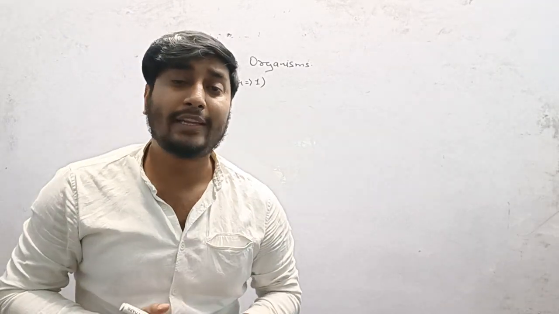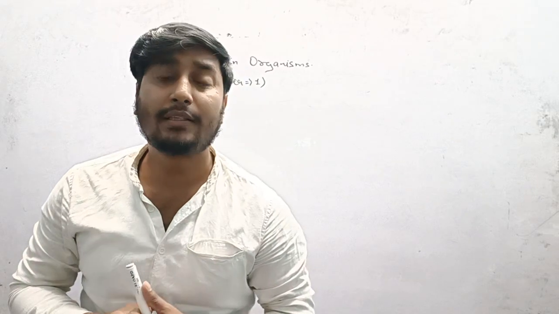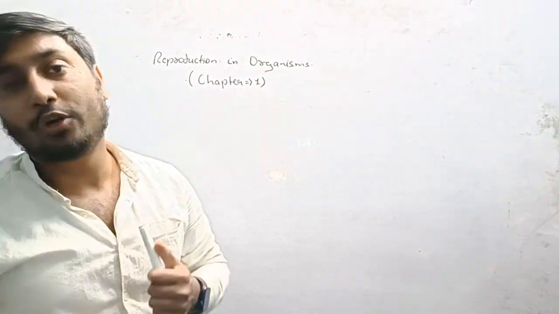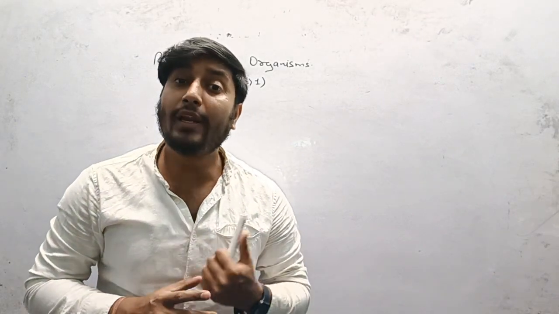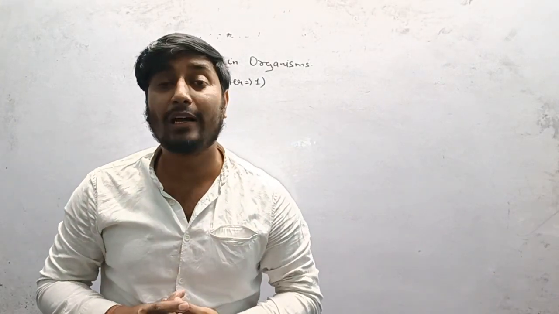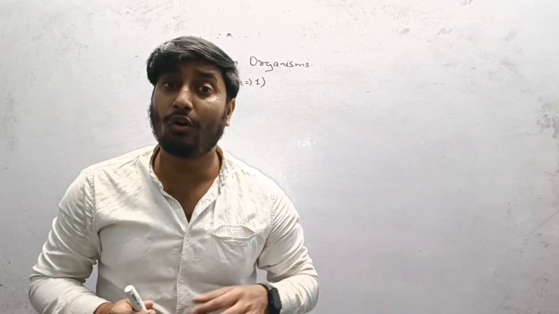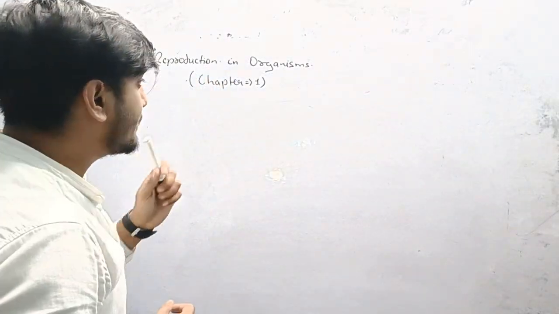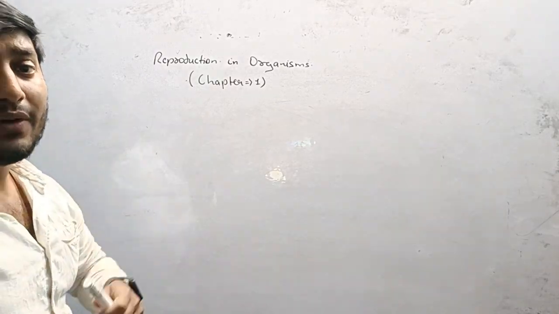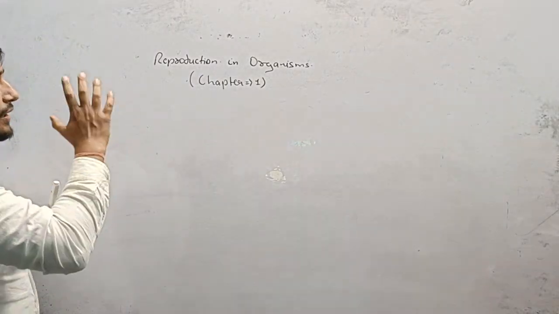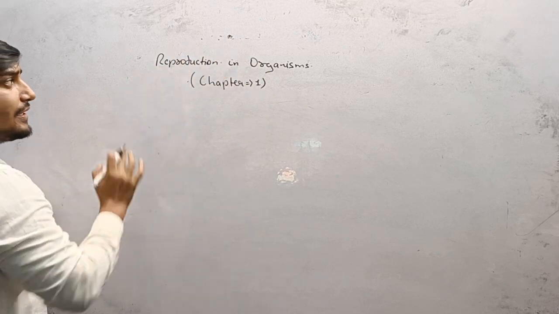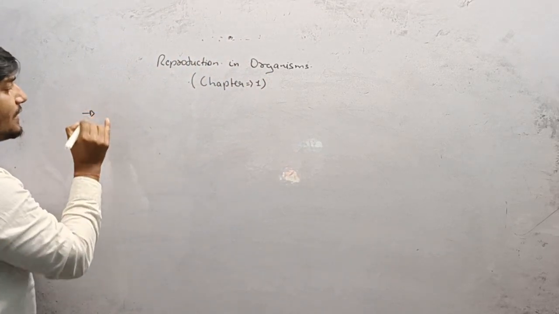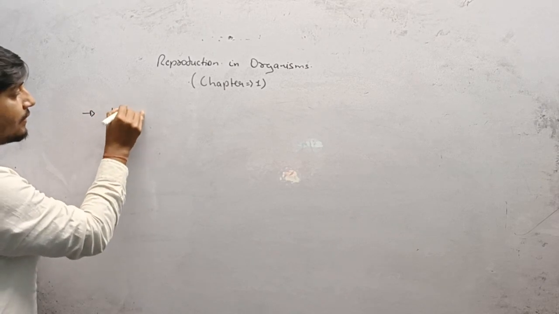Welcome you all to the new chapter, which is known as Reproduction in Organism. In this chapter of Reproduction of Class 12, we are going to further discuss the broad topics of reproduction in organism. We're going to discuss the main terminology used in reproduction in organism. The terminology name is life cycle.